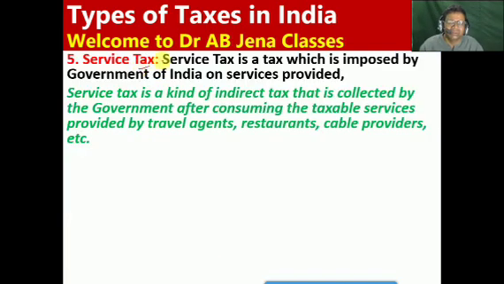Next one, friends, what is service tax? Right now the service tax has been replaced by GST. The service tax is a tax which is imposed by the government of India on services provided. The service tax is a kind of indirect tax that is collected by the government on taxable services provided by travel agents, similarly restaurants and cable providers. So from them the service tax will be charged. So it's a service tax. Again, friends, I am repeating, it comes under indirect tax.